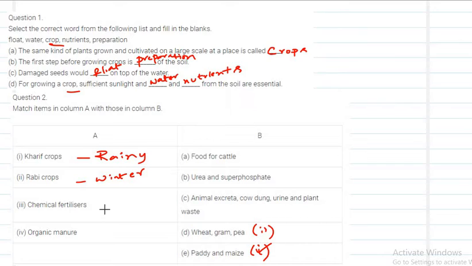Chemical fertilizers. If you see these options, which option matches the chemical fertilizers? That is urea and super phosphate. Next, organic manure. What is organic manure? If you see, this is animal excreta, cow dung, urine and plant waste. That comes under organic manure.